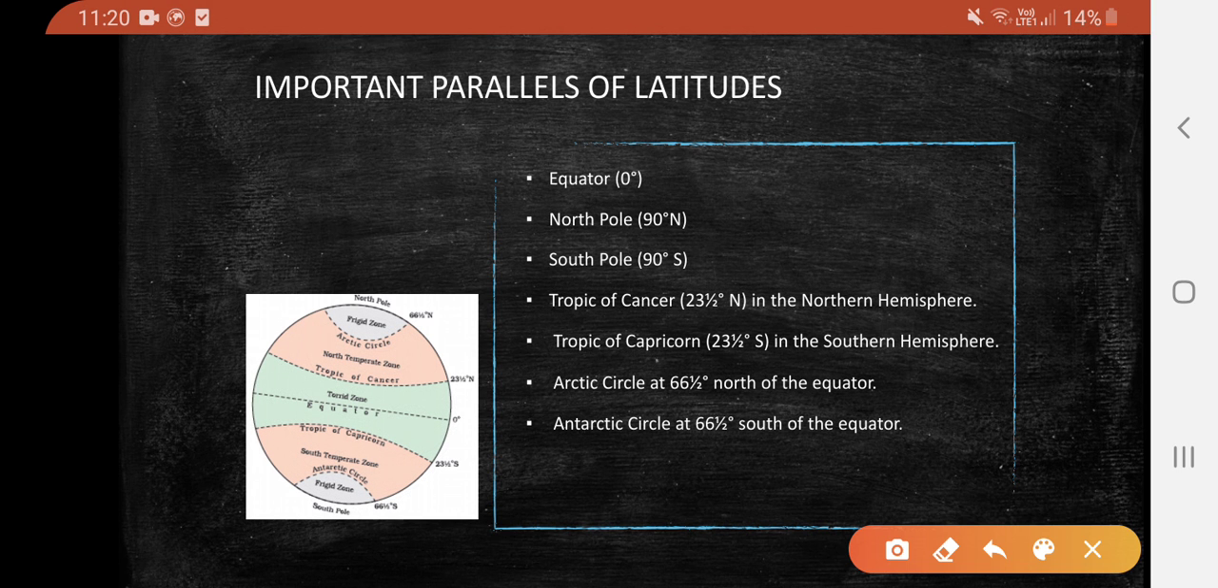Important parallels of latitudes: the equator at 0 degree, the North Pole at 90 degree north, the South Pole at 90 degree south, Tropic of Cancer at 23.5 degree north in the northern hemisphere, and Tropic of Capricorn at 23.5 degree south in the southern hemisphere. Arctic Circle at 66.5 degree north of the equator, and Antarctic Circle at 66.5 degree south of the equator.